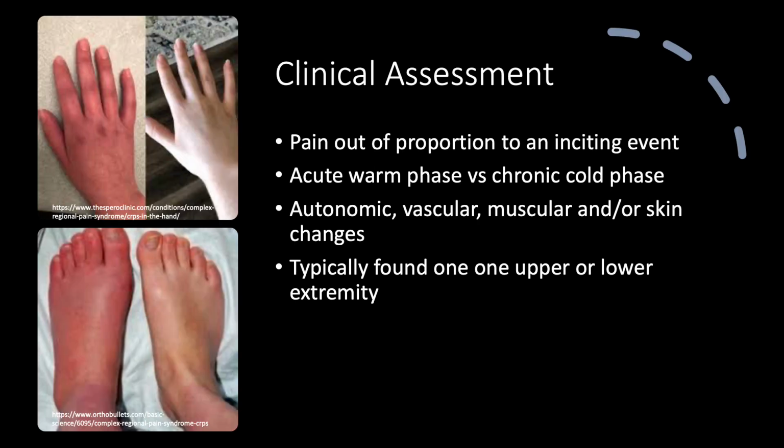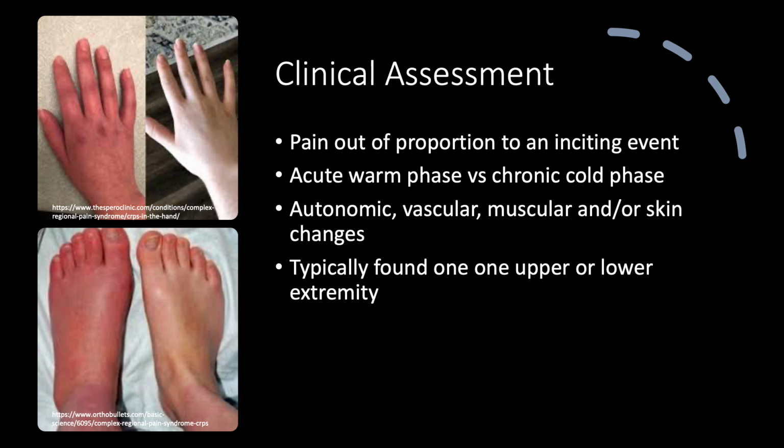For the clinical assessment, we will discern between the acute and chronic phase of CRPS. It will begin with pain out of proportion to an inciting event. The acute warm phase has cardinal inflammatory changes such as erythema, edema, pain, heat, and loss of function.